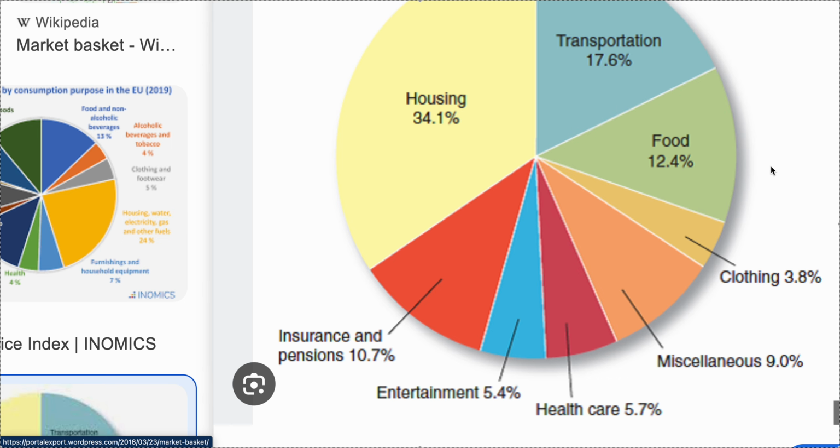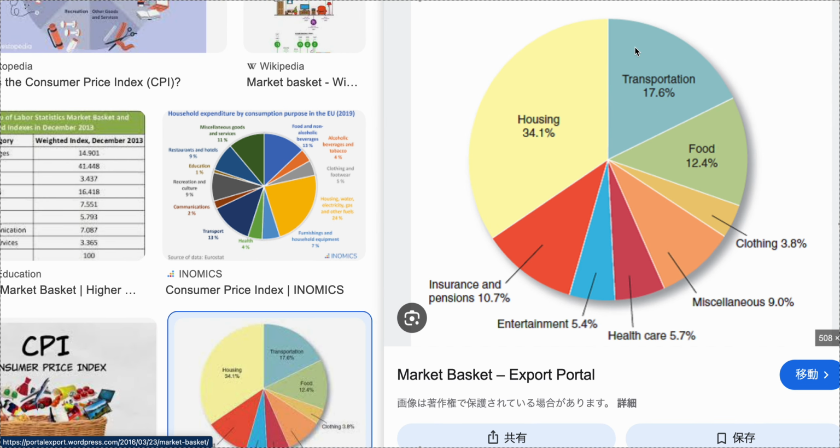Whether you live in Japan or in the U.S., you pay a certain amount of your budget for transportation. You definitely buy food. You definitely have to pay for housing. You pay for rent, those things. Those are typical, and healthcare too. Definitely healthcare, insurance, and clothes.